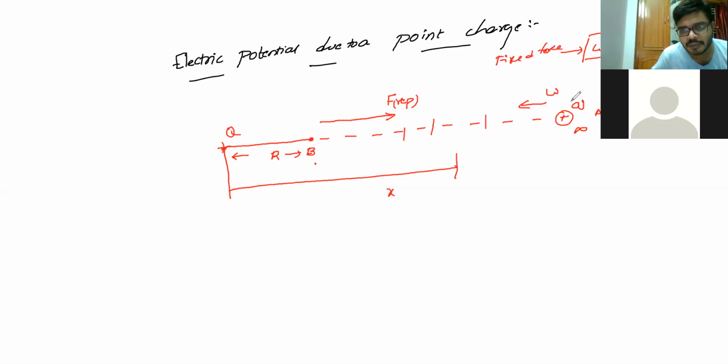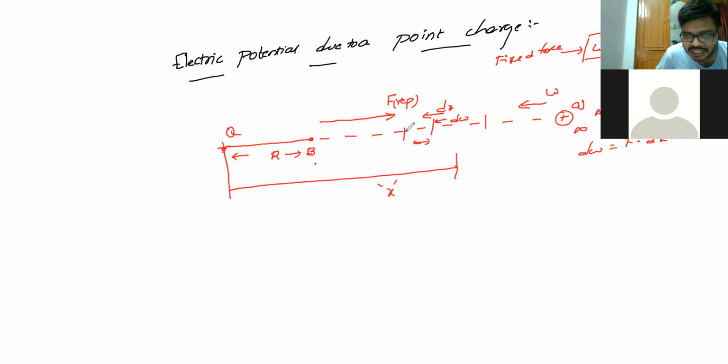If the force is varying, because at the infinite location we don't know what will happen, so if the force is a variable force, that is you are changing, then dW is equal to F into dx, because the work function is changing with respect to displacement. I'll take this as x. So it was continuously varying when we are shifting from the infinite location slowly, step by step. So dW is equal to F into dx. Now we'll see the force formula.